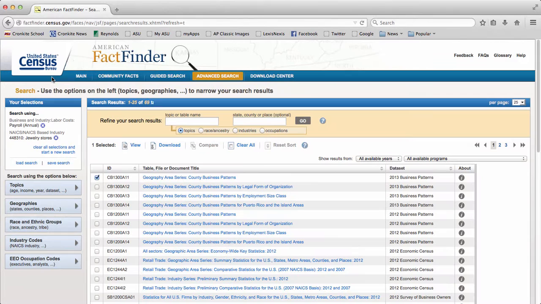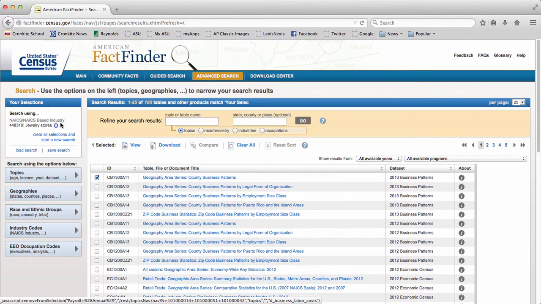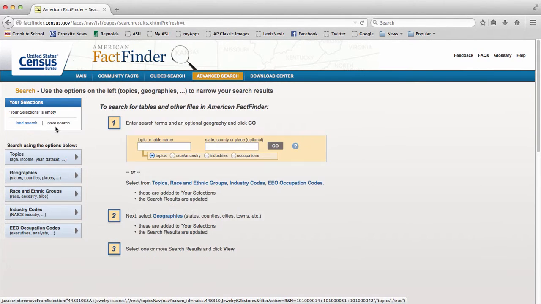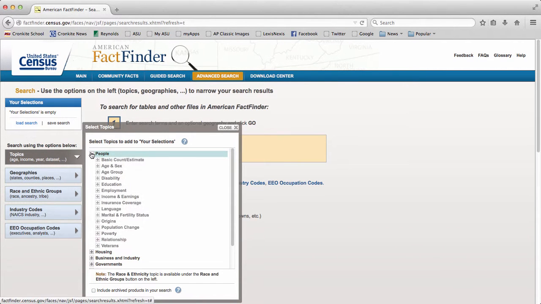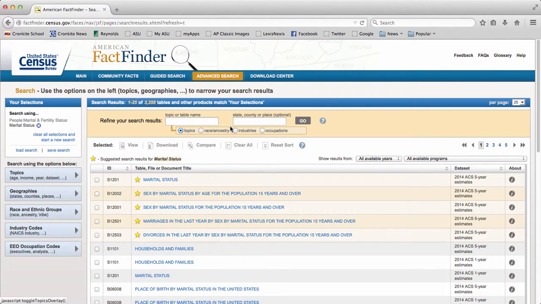Let's say we want to look at a completely different statistic, still revolving around the business of love. Let's now compare how many people are married in the city of Phoenix compared to the national average of how many people are married. Well, we're just going to choose some different categories to look at. We're going to start by going to topics. We'll hit people, marital and fertility status, marital status. We'll close out of that.